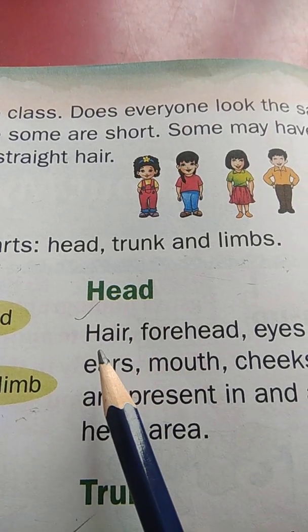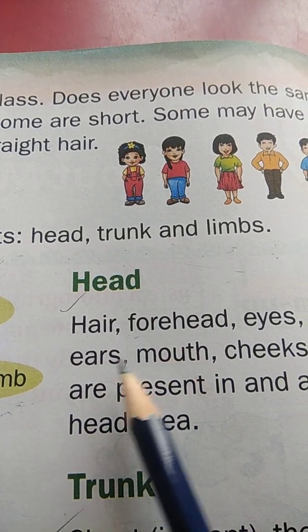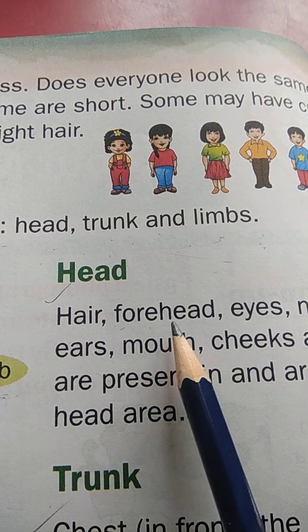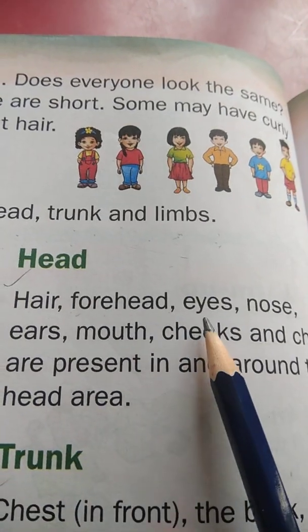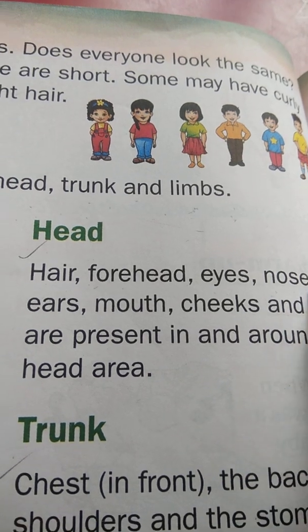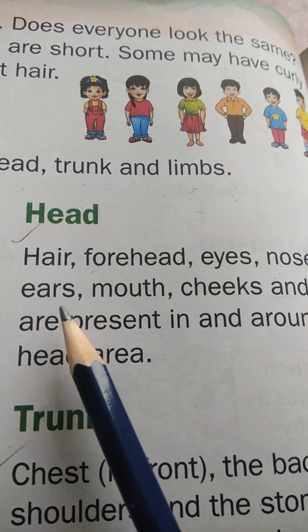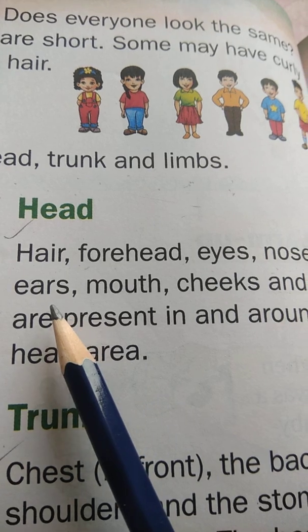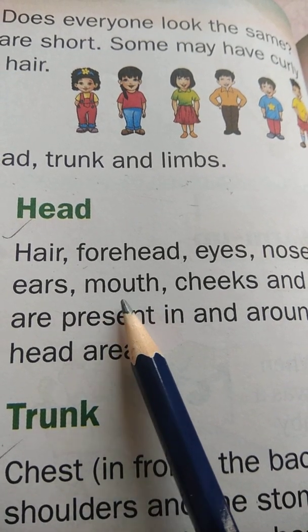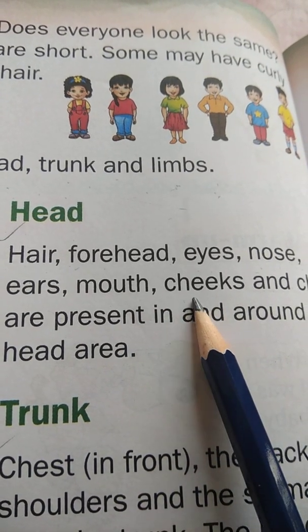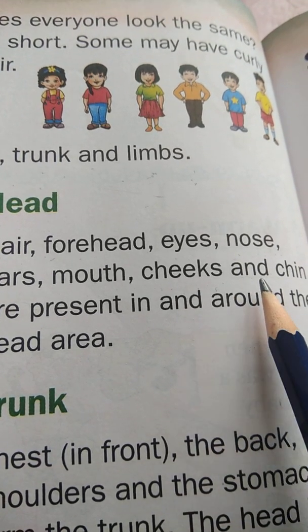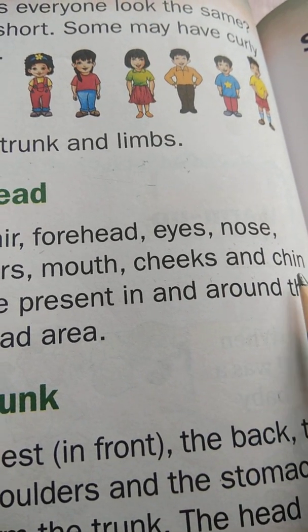Head, hair, forehead, eyes, nose, ears, mouth, cheeks, and chin.